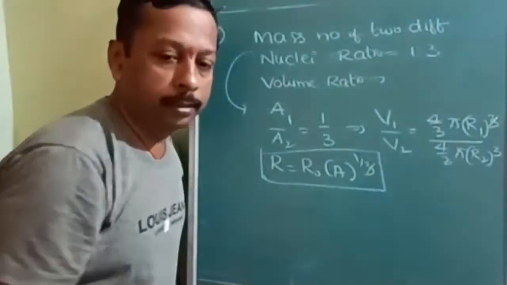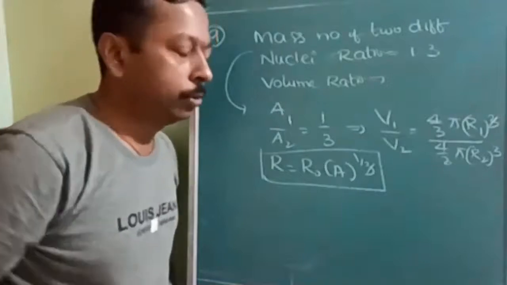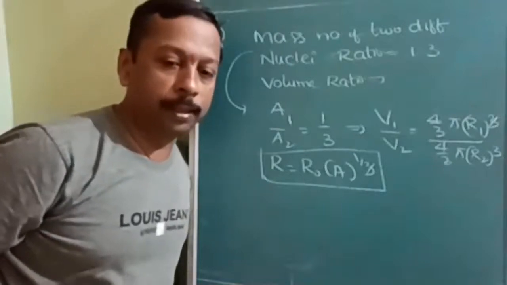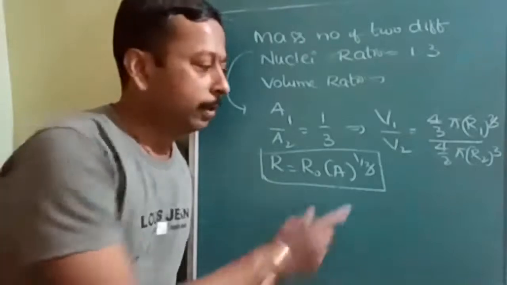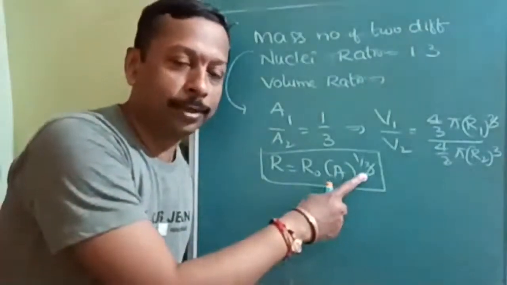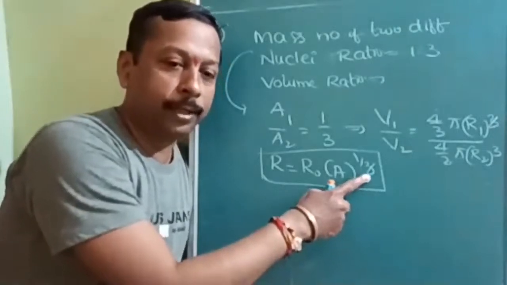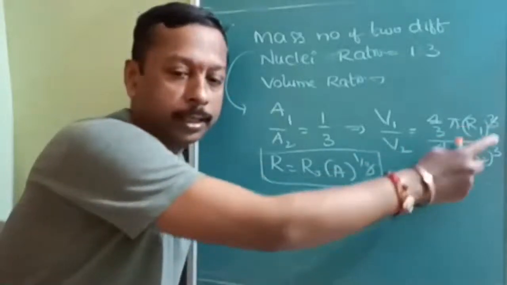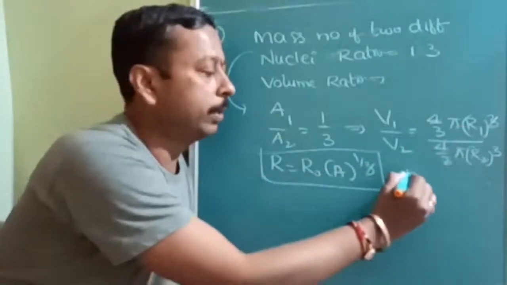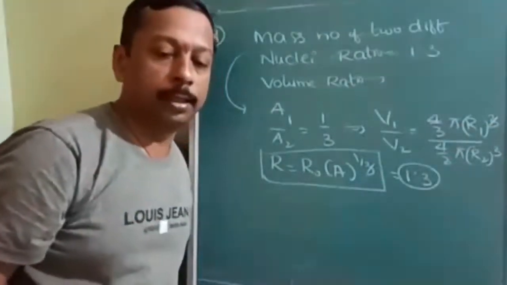R is the radius of the nucleus. So people think the cube will remain and start answering 1:27. No, that is a twist in the story. The cube of A to the power of 1 by 3 gives A, so the answer will again be 1:3 only.